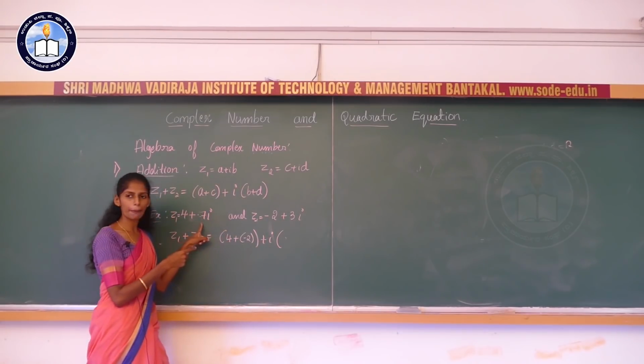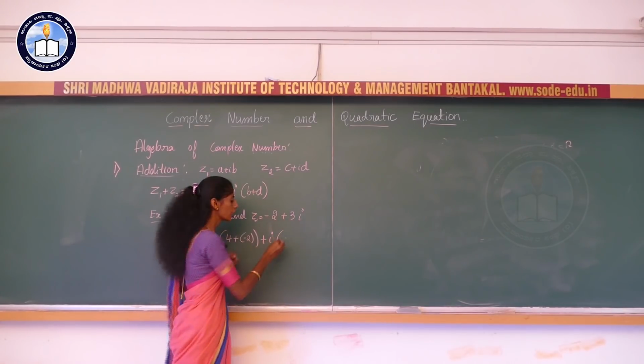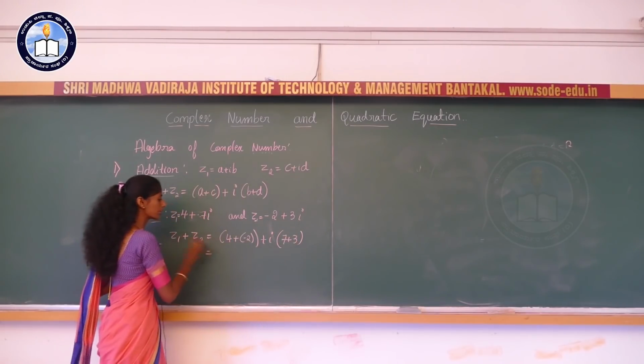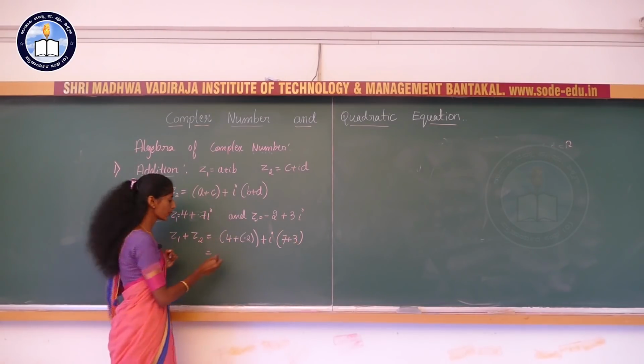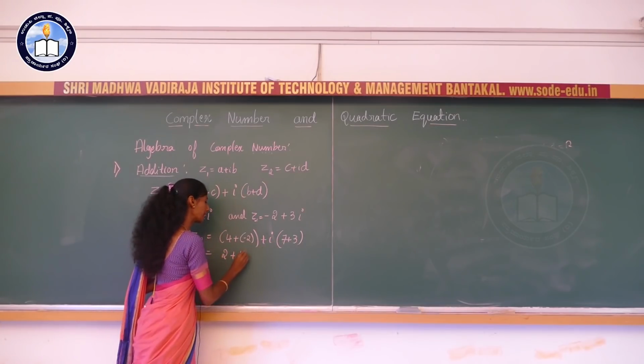Here the imaginary part is 7 and here it is 3, so 7 plus 3. If you simplify, 4 minus 2 is 2, plus 7 plus 3 will be 10i.